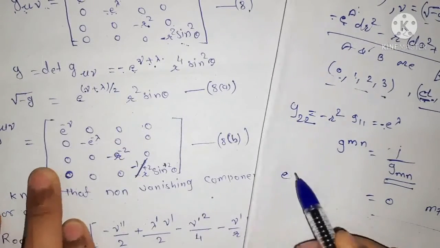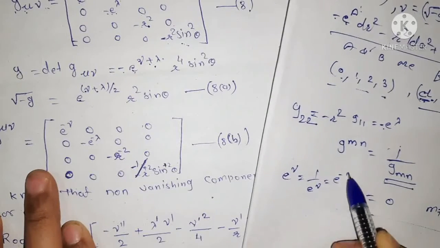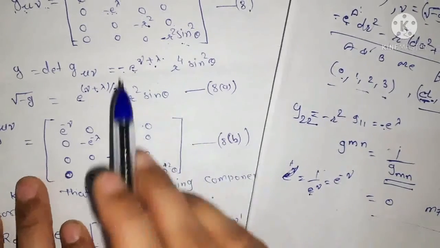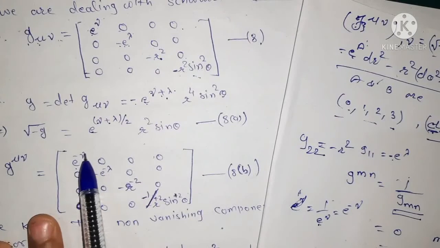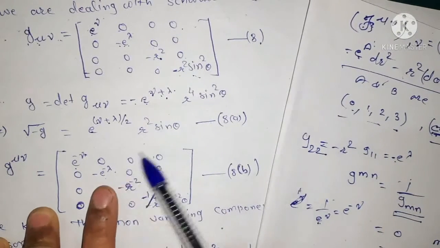What is the reciprocal of e to the power nu? It is 1 upon e to the power nu, that is e to the power minus nu. Reciprocal of e to the power lambda is e to the power minus lambda.